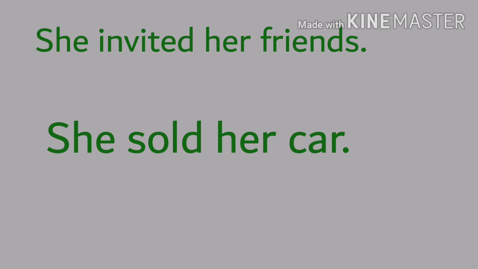Look at the second sentence. She sold. Sold what? Sold her car. So the verb sold gives the answer to what. So the verb sold is used transitively. Why? Because it has an object. Her car is the object. And since the verb has an object, we can say that the verb is used transitively. So in both the sentences, invited and sold are the verbs, and both the verbs are used transitively. I hope you got it. Verbs which have an object are transitive verbs.